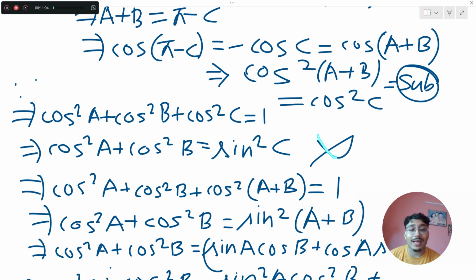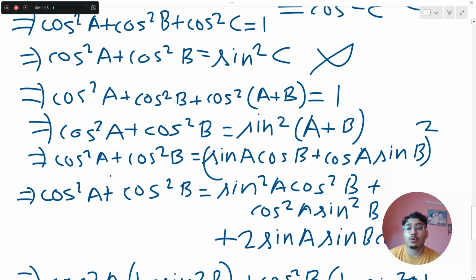You might think कि हम लोग ऐसे कर लेंगे, but ऐसे करोगे तो बहुत लंबा हो जाएगा. So our aim is to keep it short and simple. So what do? We replace cos square c with cos square of a plus b. So cos square a plus cos square b plus cos square of a plus b equals 1. That means cos square a plus cos square b इसको इधर लेके जाएंगे.